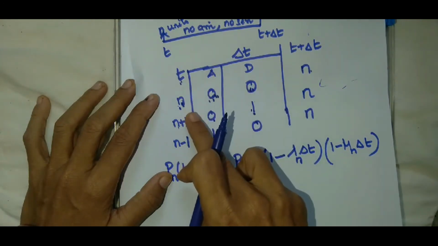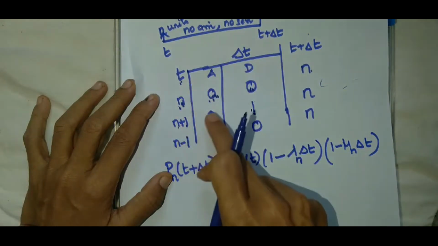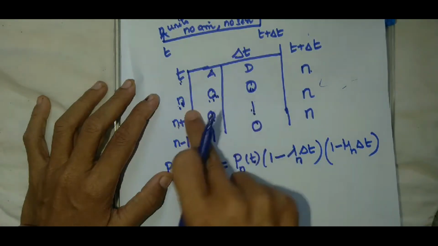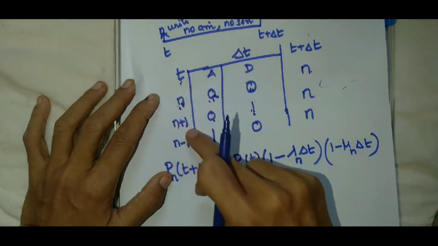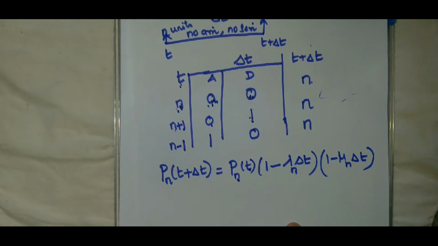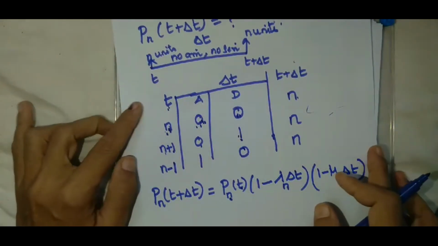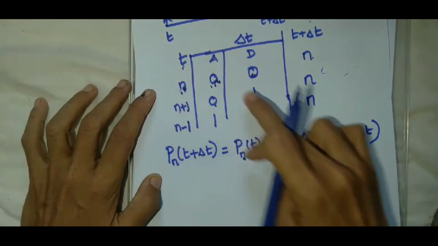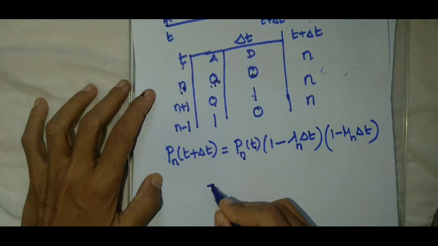Mutually exclusive means if this occurrence is taking place, then this is not possible. These two cases won't occur. If this is occurring, these two cases won't occur. If this is occurring, these two cases won't occur. That is what is meant by mutually exclusive: the occurrence of one event prevents the occurrence of the other. So if this type is happening, then these two types are excluded, and that is what mutually exclusive means.